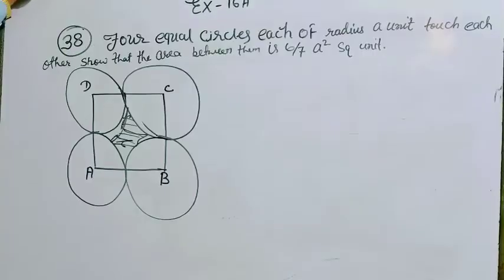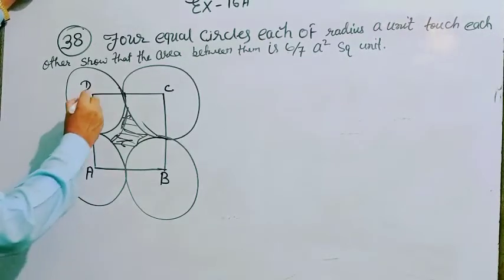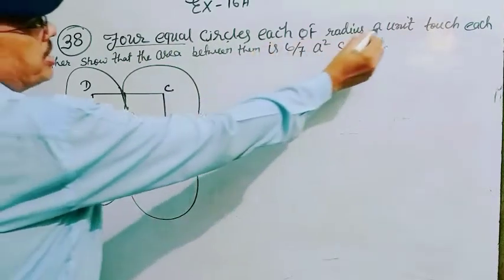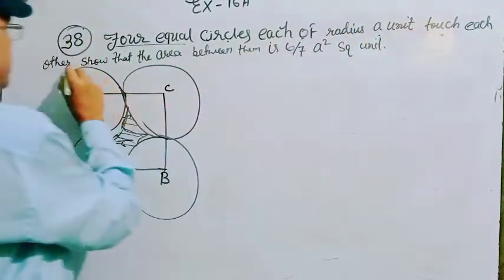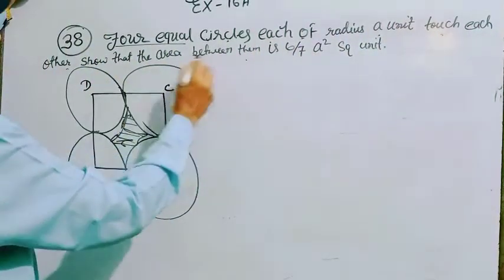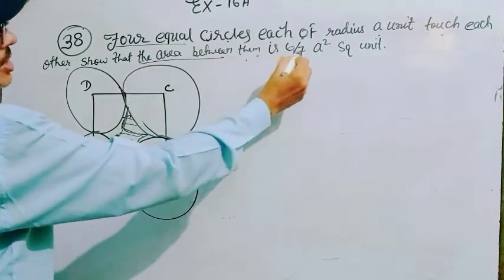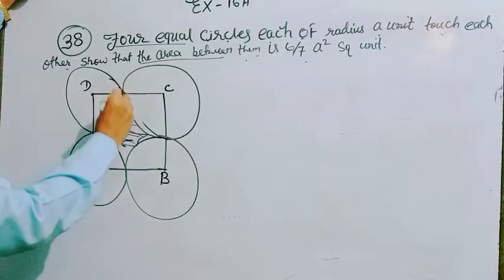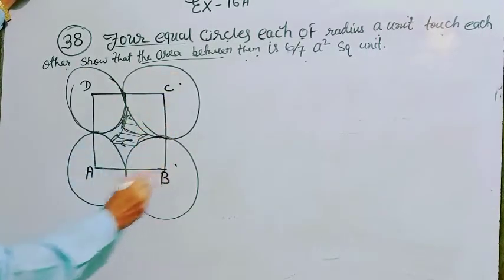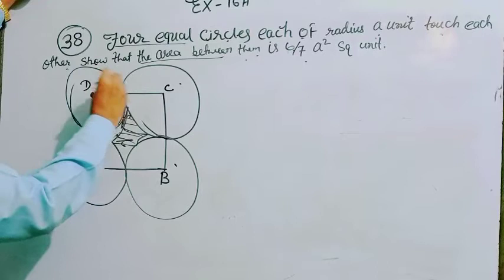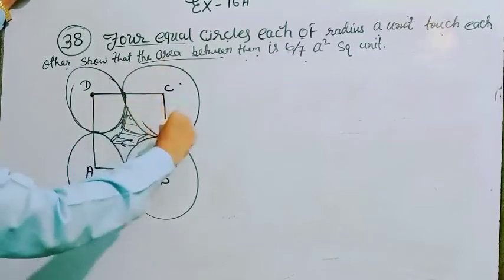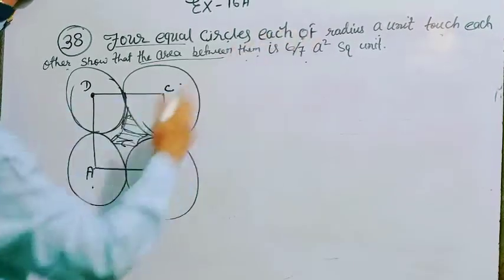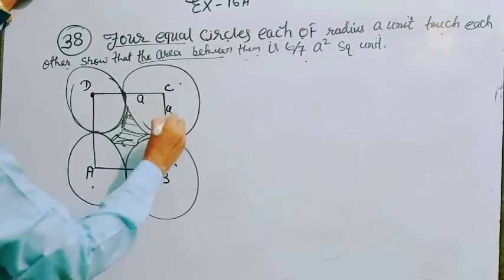That's all. Now here there are 4 equal circles, each of radius a unit, touching each other. Show that the area enclosed between them is 6 by 7 a square unit. Dear student, there are 4 circles touching each other. First at point D, 2 circles touch, at C circles touch, at B and at A. The radius of each circle is a.